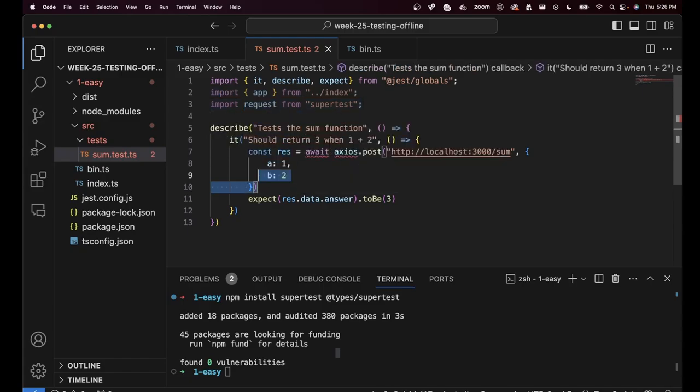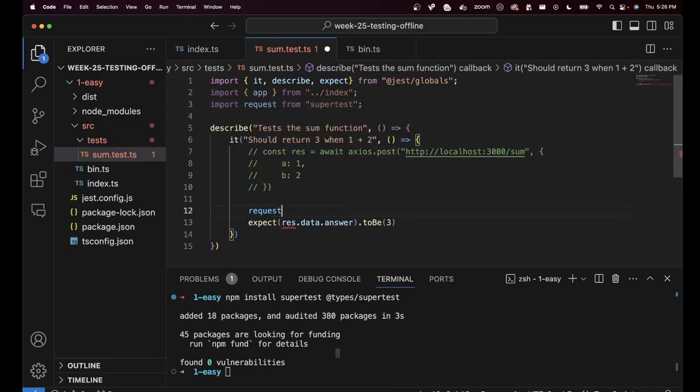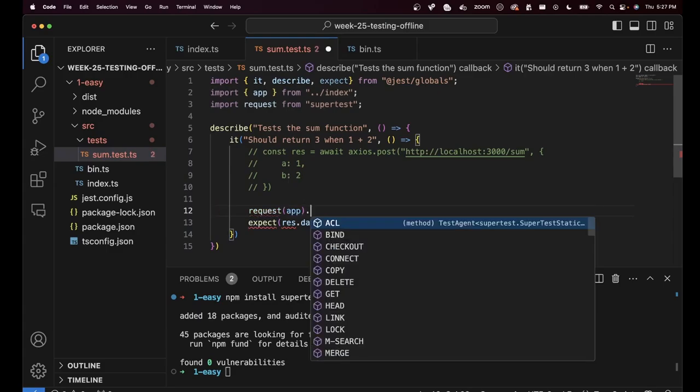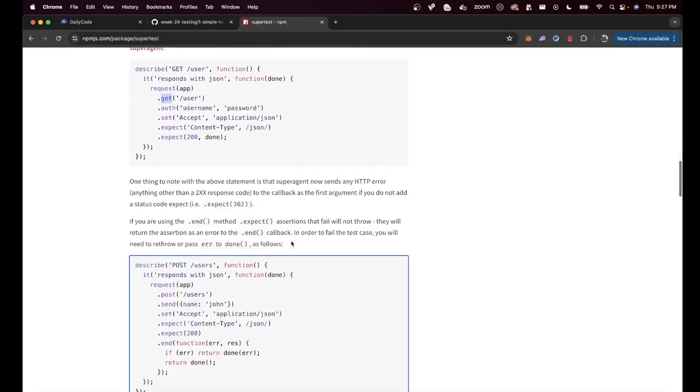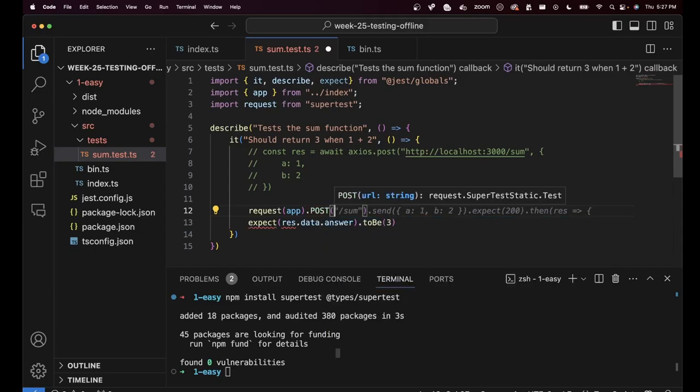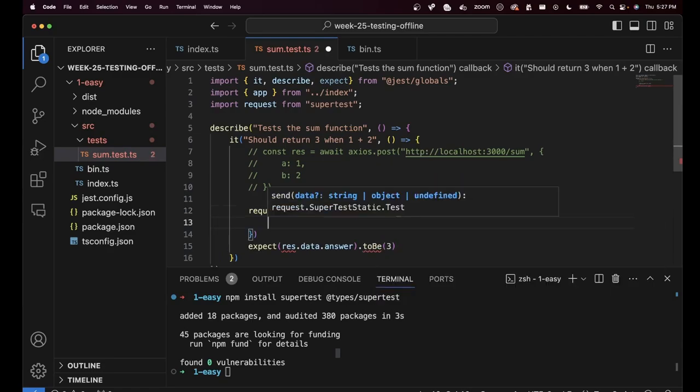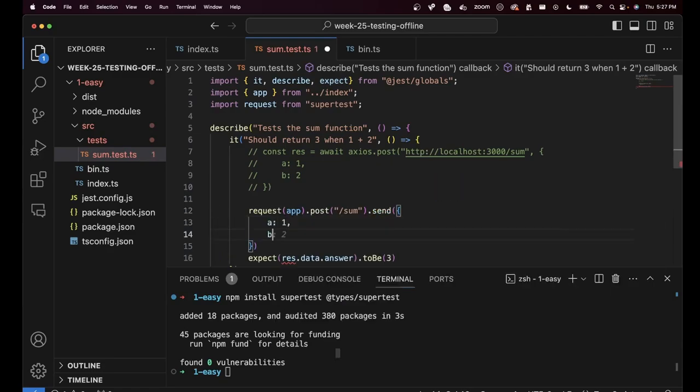And then rather than doing this, you do this request on the app object. I want to create a post. Let's see what the syntax is. Yes, I want to send a post request to /sum, and I want to send it with these arguments, a is 1, b is 2.